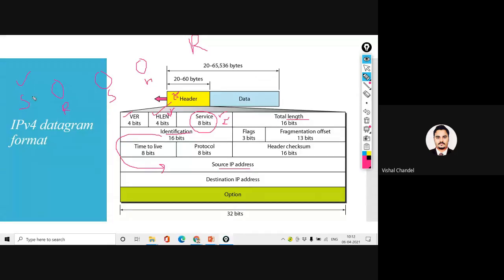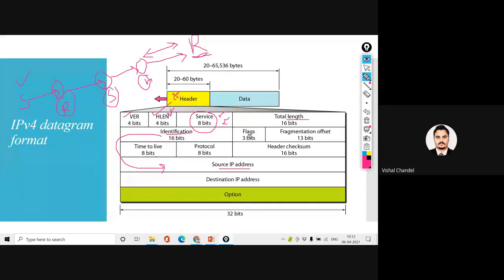When I am transferring one packet from Sunny to the receiver, all of them will add an identification number to that packet. So it will be clear how many paths they have followed, and it will clarify that recently I received this packet from this person, though the source address is this. That is the identification field, and we are going to discuss this today.